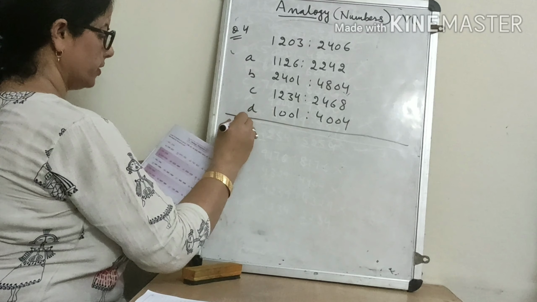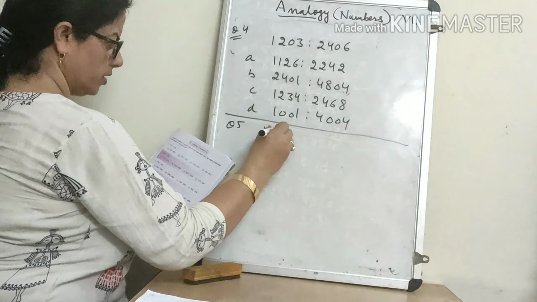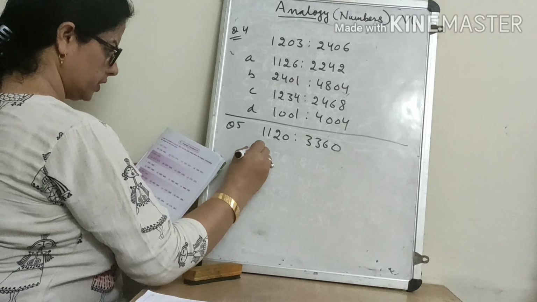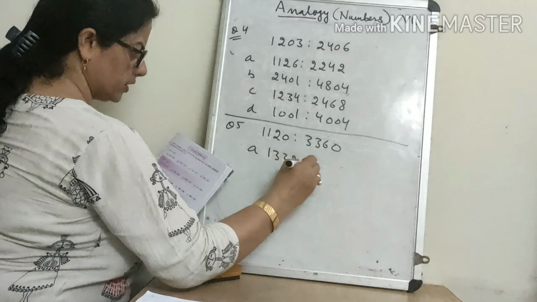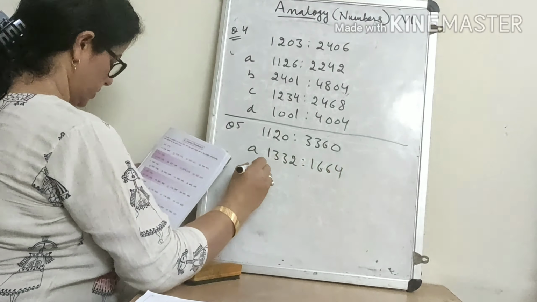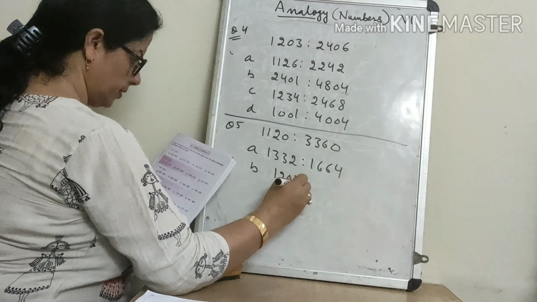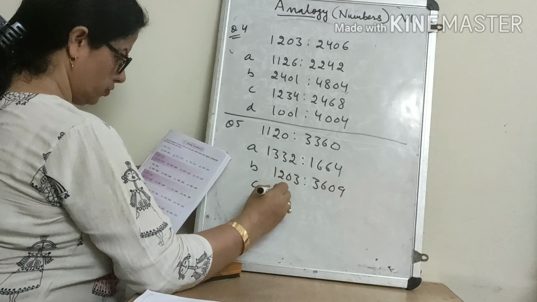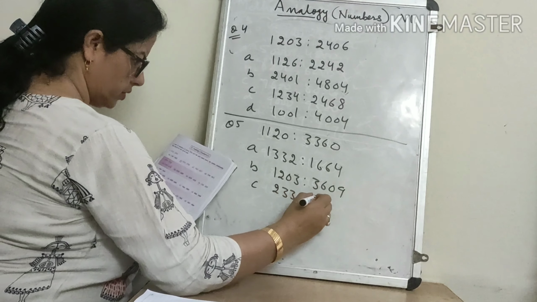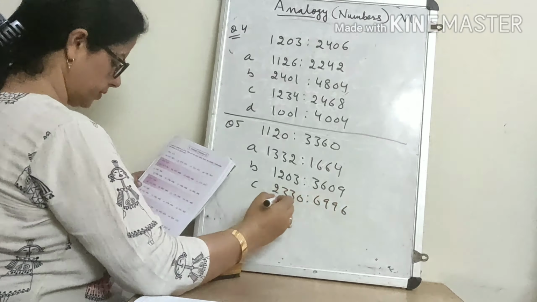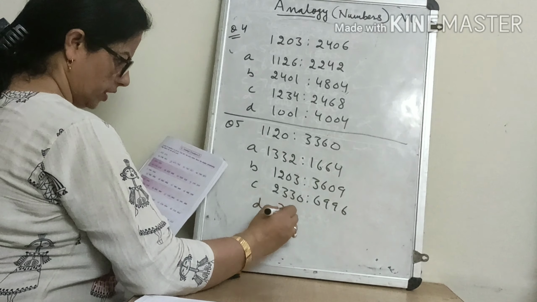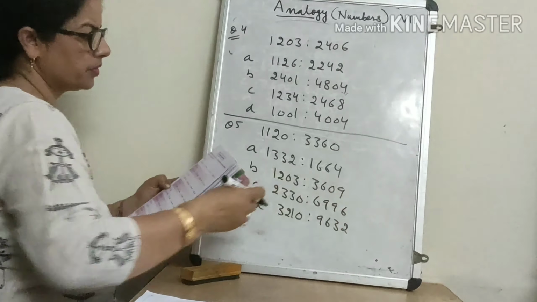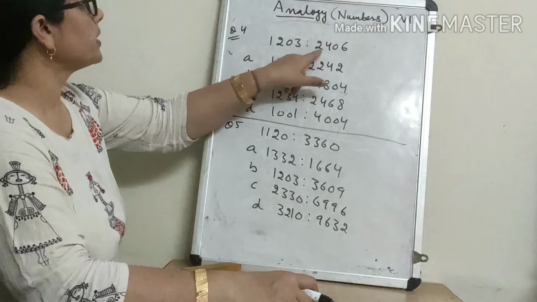And question number 5 here is 1120 is to 3360. Options are 1332, 1664; 1203, 3609; 2330, 6996; 3210, 9632. See carefully here. What is the relation here?